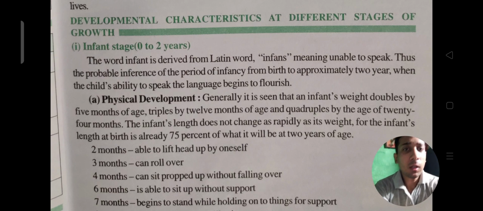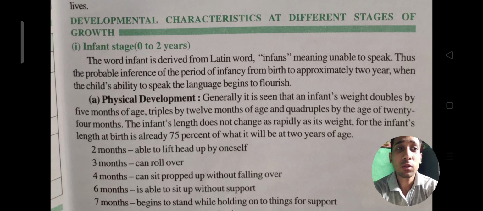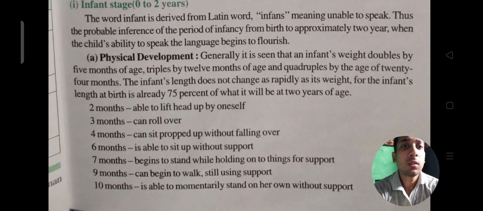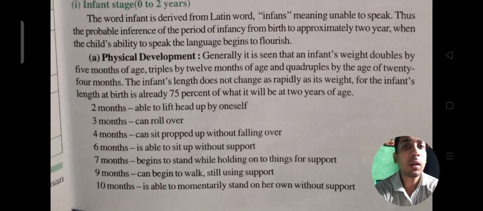The word infant is derived from the Latin word infans, meaning unable to speak. Thus the probable inference is that the period of infancy is from birth to approximately 2 years, when the child's ability to speak the language begins to flourish. It means the infant stage is the stage in which a child is not able to talk, and that period is called infancy because the child takes at least 2 years to learn the ability to speak the language. Thereafter we will discuss the physical development of the infant stage.